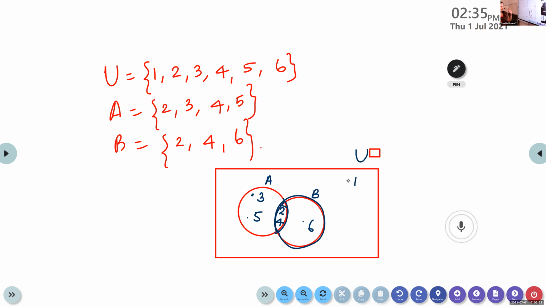So in the next class, be ready with your scale, pencil, and compass. We'll be drawing circles.